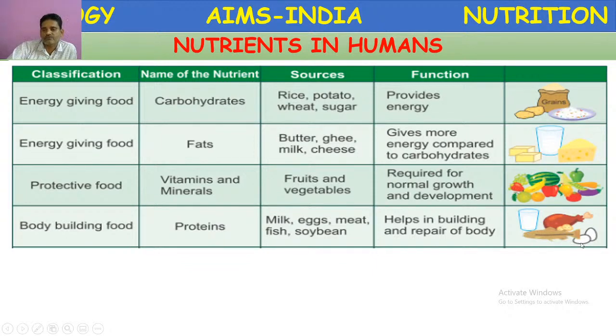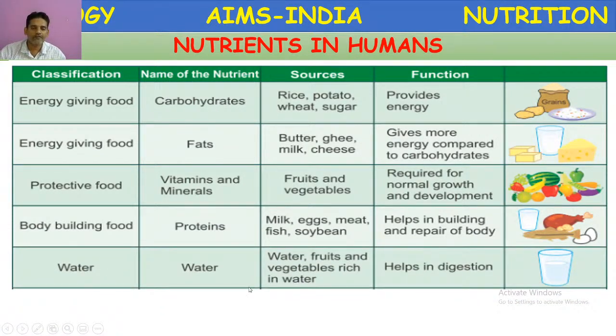Here the protein from plant sources is soya bean. The remaining main protein sources are milk, meat, eggs and fish. The function of proteins is helping in building the body and repairing the wounds.